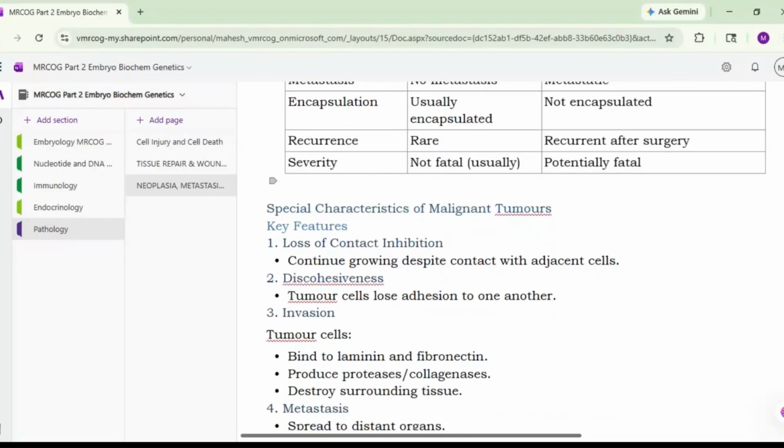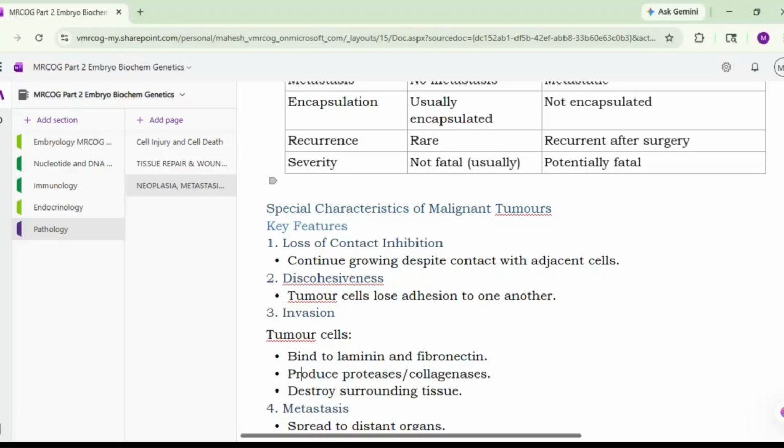For malignant tumors, there are very specific features. One is a loss of contact inhibition. Okay, so they will continue to grow despite contact with the adjacent cells. Even if they are separated from the adjacent cell, they will continue to grow. Then dyscohesiveness: tumor cells lose adhesion to one another. Okay, so this is also one of the characteristics, dyscohesiveness.